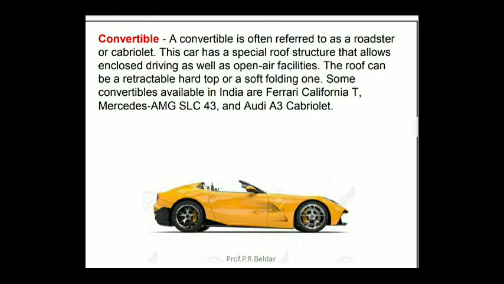Next is the convertible type of vehicle. As the name suggests, convertible, it can be converted from a no-roof to a roof vehicle. So it is a high speed vehicle. It is also a sports appealing type of vehicle. Some commonly used examples are Ferrari California T, Mercedes AMG, then Audi A3. These are some convertible type of vehicles.